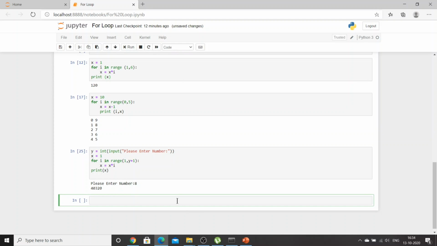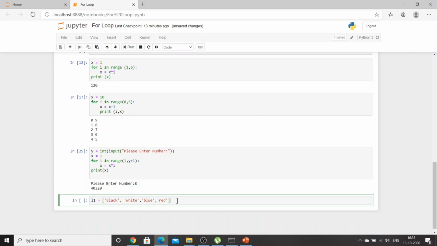Now we use for loop in other conditions as well, for iterating any Python object. Let's take an example. I have a list L1 is equal to, let's say I have different colors: black, white, blue, red.